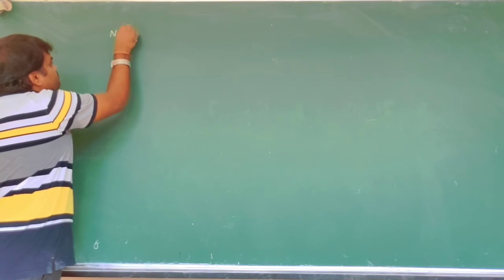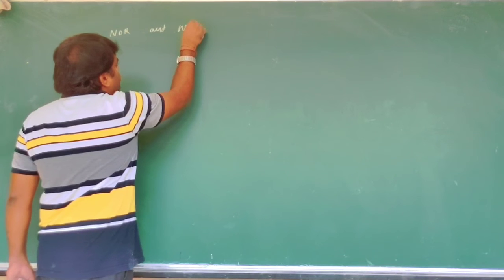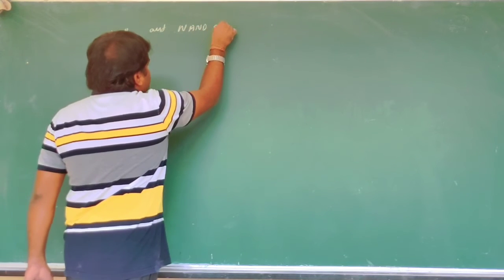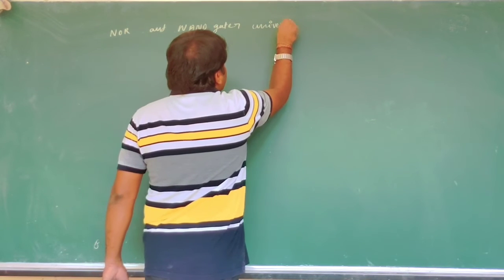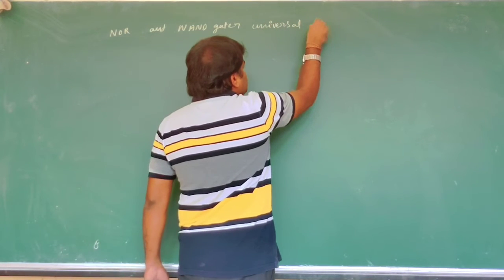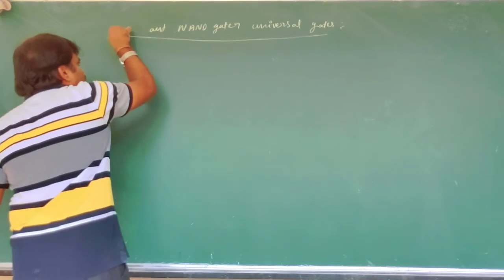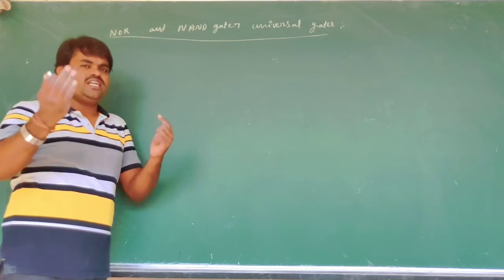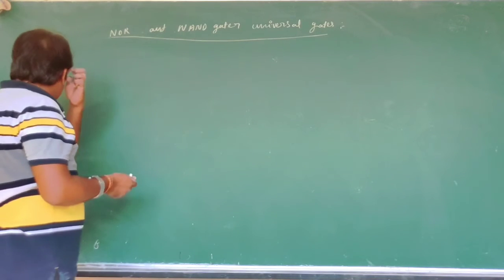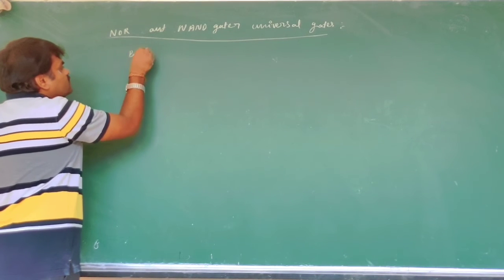NOR and NAND gates are universal gates. You can see why these are called universal: by using NOR and NAND gates we can construct the basic gates. You see that.